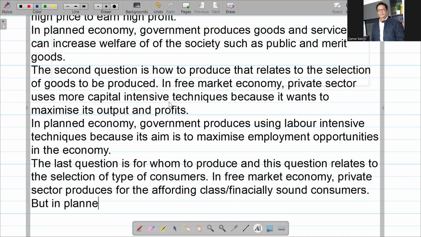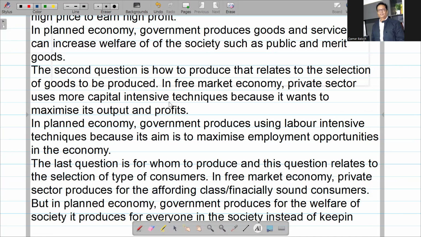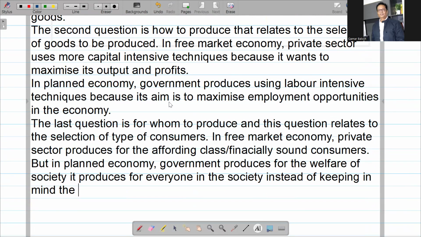But in planned economy, government produces for the welfare of society. So it produces for everyone in the society instead of keeping in mind only the financially sound class.